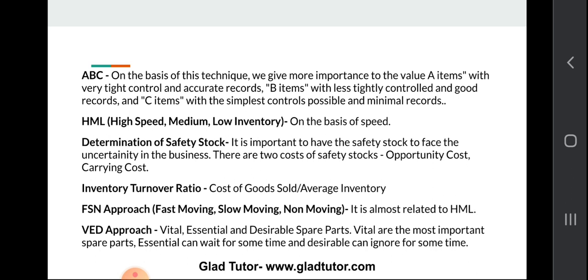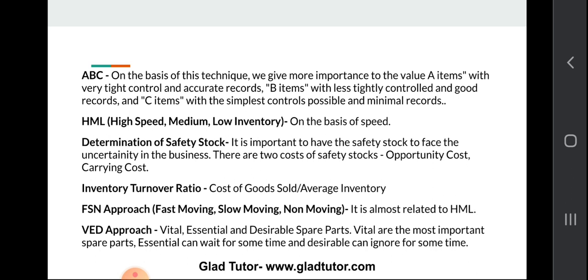Determination of safety stock. Safety stock is also very important as compared to the reorder point. It is important to have this safety stock to face the uncertainty of your business. There are basically two costs of safety stock. First one is the opportunity cost, and another one is the carrying cost, right? And the next ratio is inventory turnover ratio, which is simply the cost of goods sold divided by average inventory. We will talk about these techniques in detail in our upcoming videos, so don't worry about that.